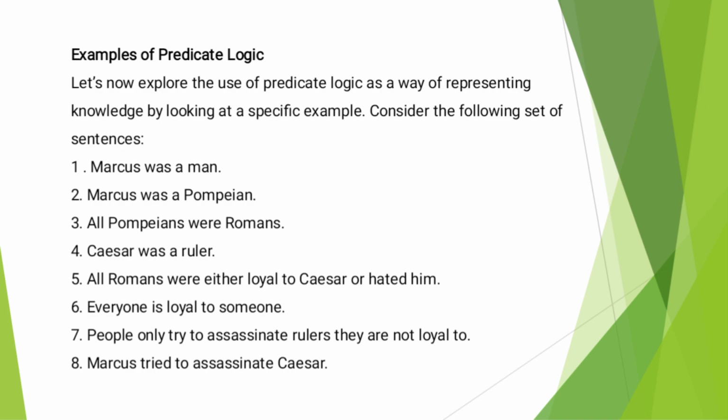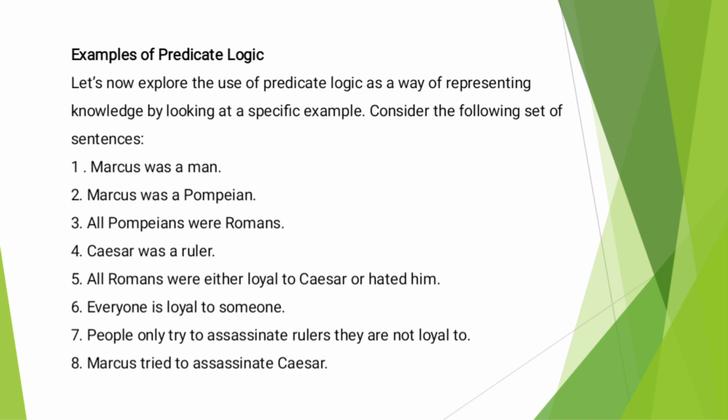The examples of predicate logic: the use of predicate logic as a way of representing knowledge, by looking at a specific example, considering the following set of sentences. Marcus was a man. Marcus was a Pompeian. All Pompeians were Romans. Caesar was a ruler. All Romans were either loyal to Caesar or hated him.